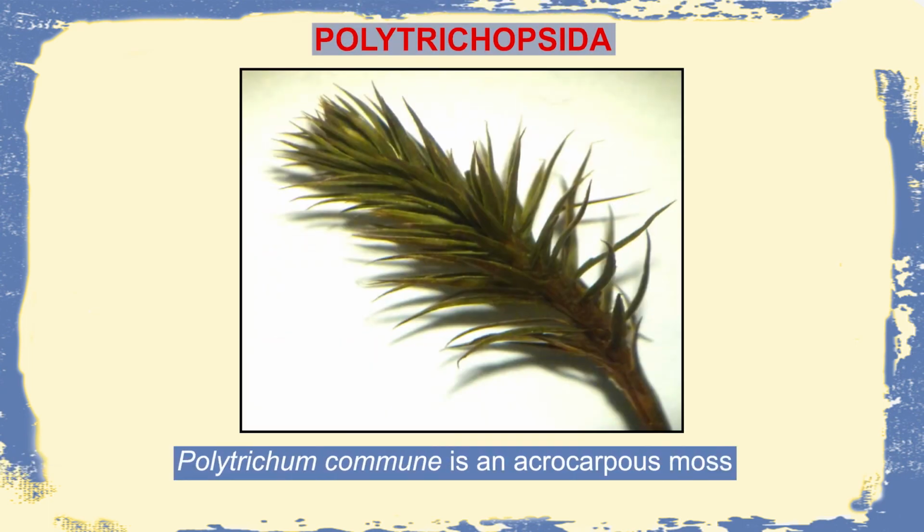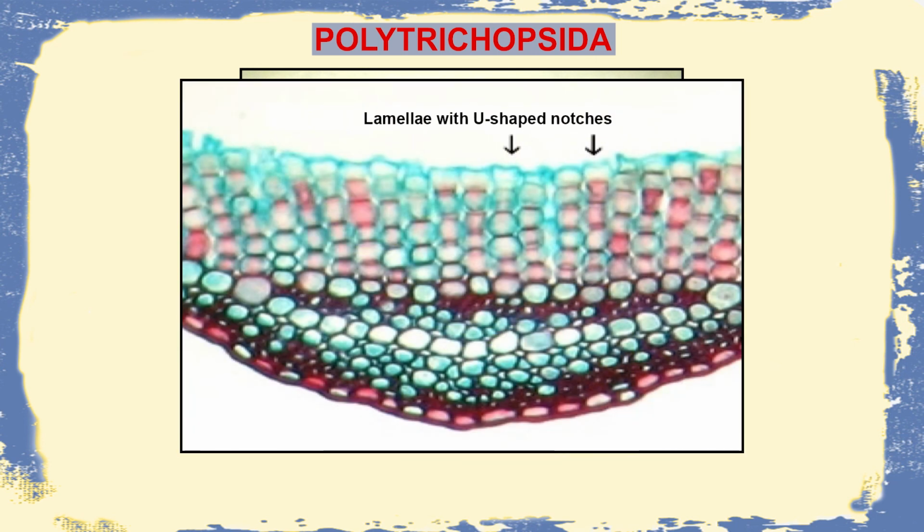Finally, the group Polytrichopsida is a group of acrocarpous moss. On seeing the lamella under the microscope, it is seen to comprise certain air spaces within them. These air spaces usually help in the exchange of gases, and the lamella present is usually photosynthetic in nature.